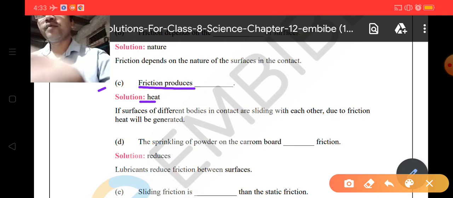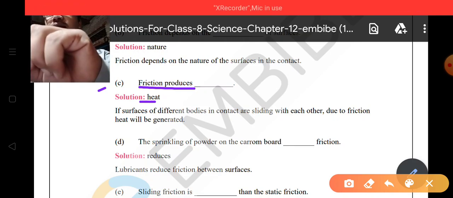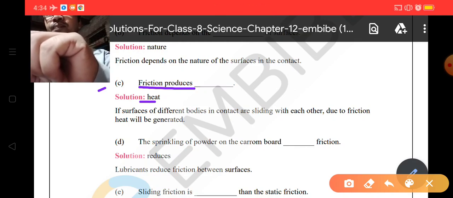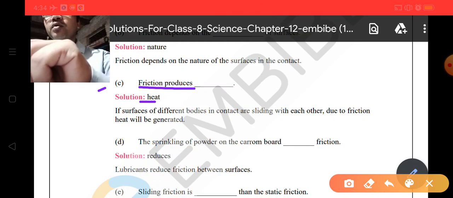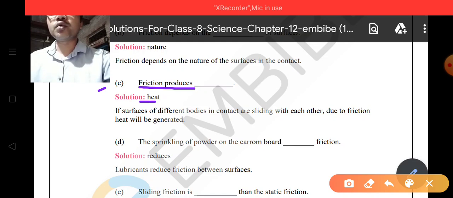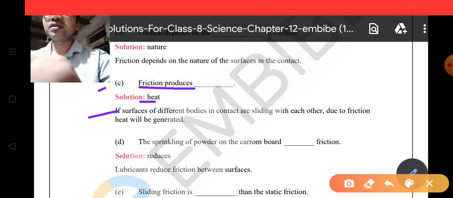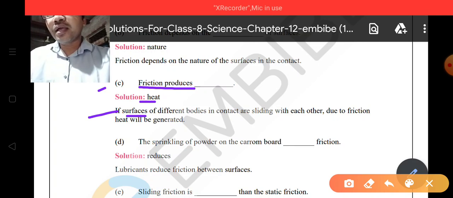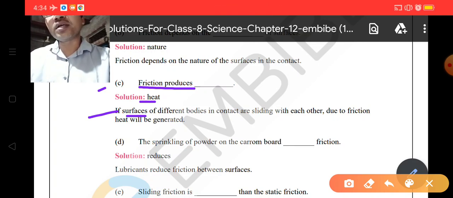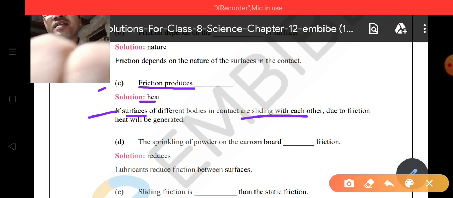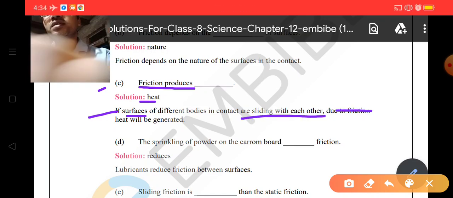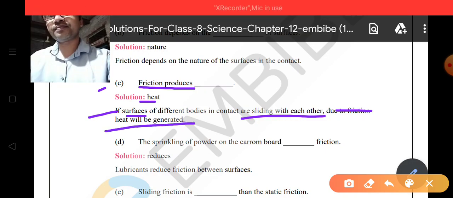When two surfaces are in relative motion to each other, a large amount of energy is converted into heat. That is a type of loss. So you can see here, if surfaces of different bodies in contact are sliding with each other, heat will be generated due to friction.